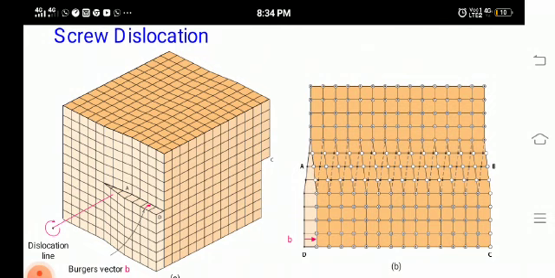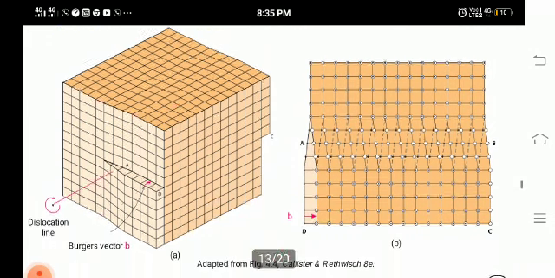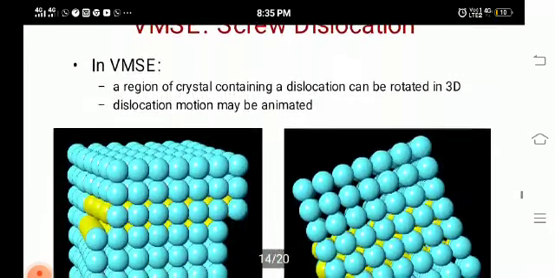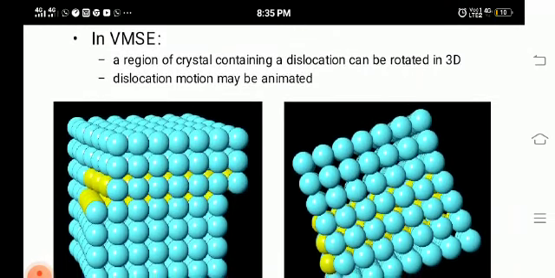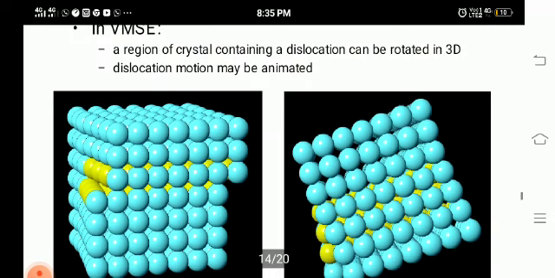In case of edge dislocation, one half of the plane is changed, or the atoms are arranged in a different manner. But in the case of screw dislocation, there is a complete change in the material, a complete change in a plane. It occurs from point A to point N, and this is called a screw dislocation. So this is an example of screw dislocation. We can see blue balls and yellow balls. Those yellow balls are changing the dimension of the crystal.